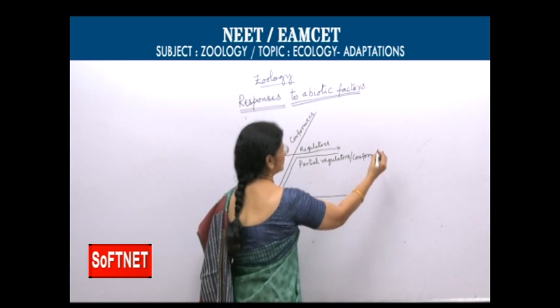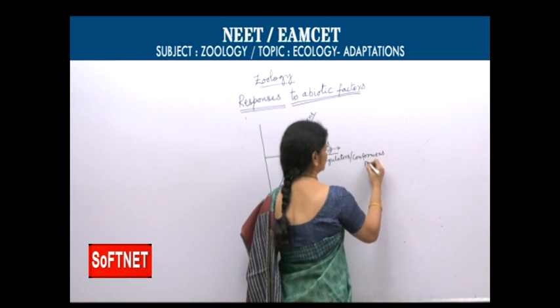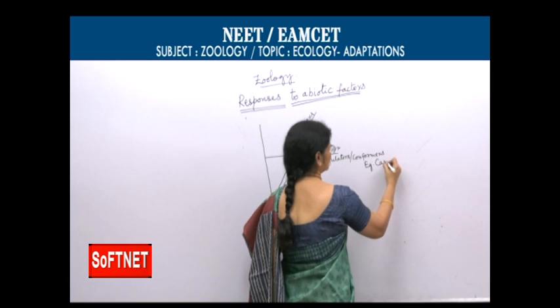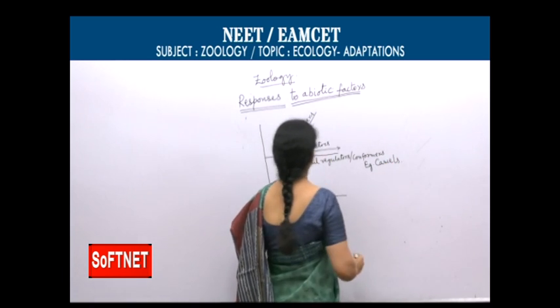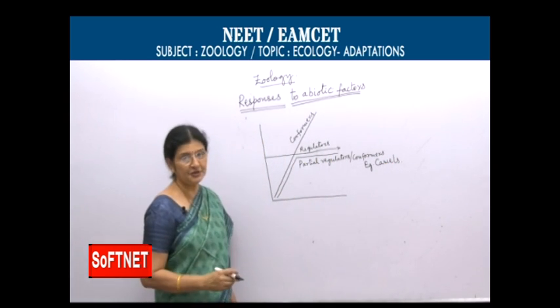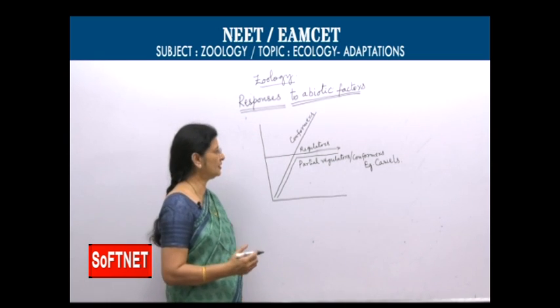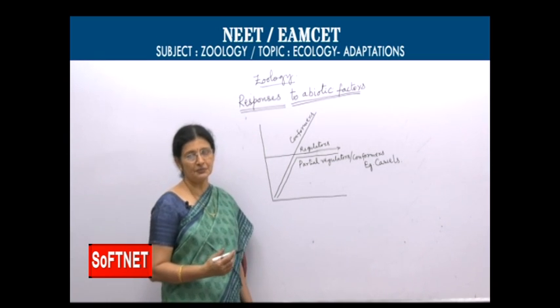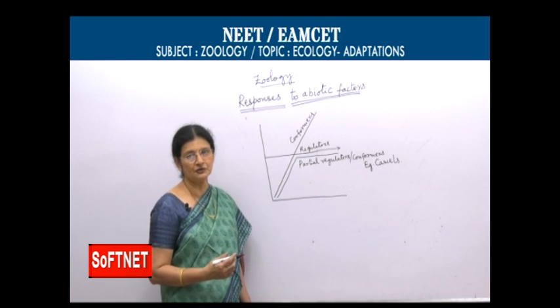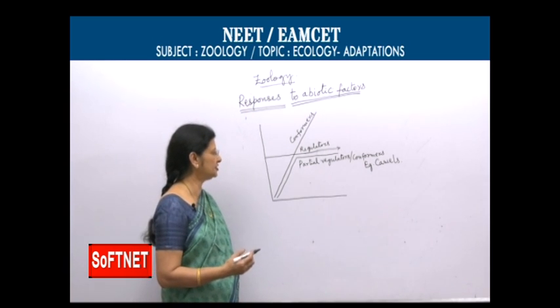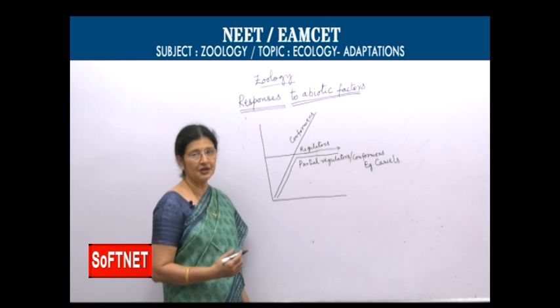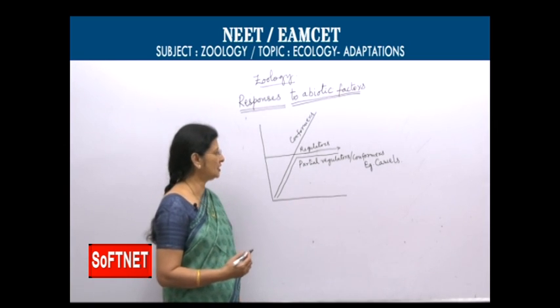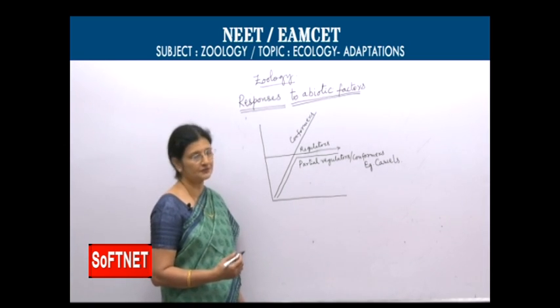Example, camels. Conformers, I said 99% of animals are conformers. Regulators: birds, mammals and very few lower animals. And organisms like camels are partial regulators.